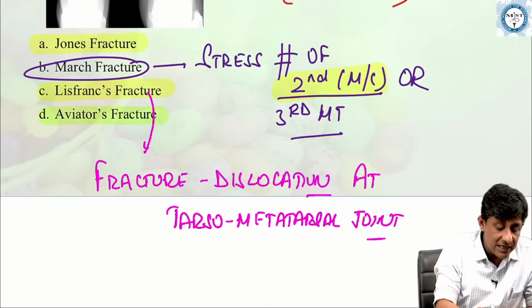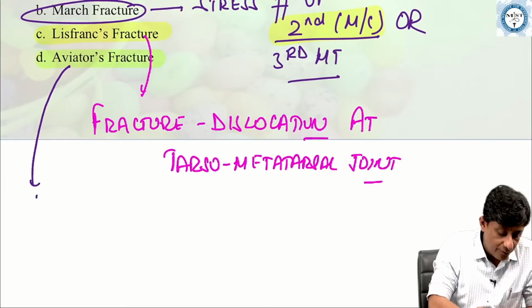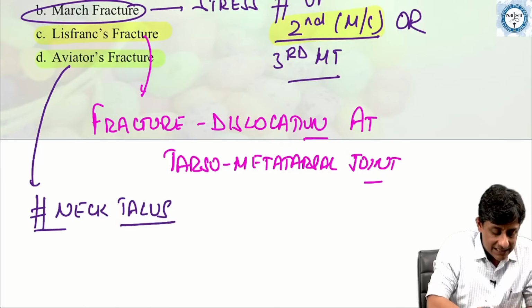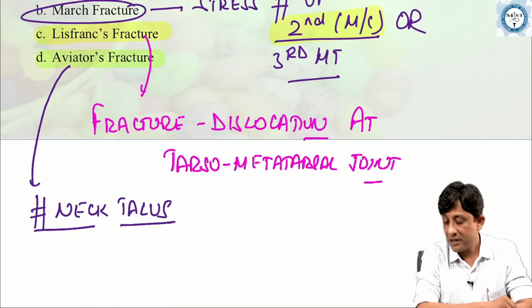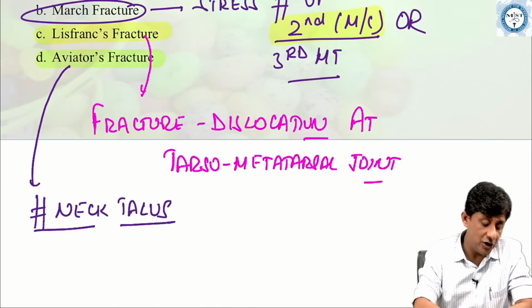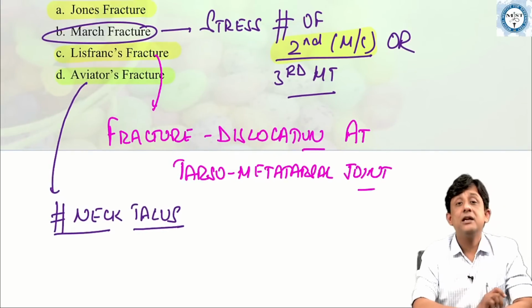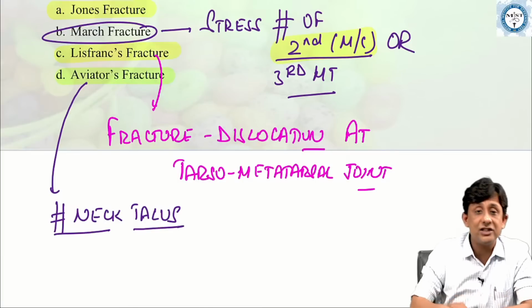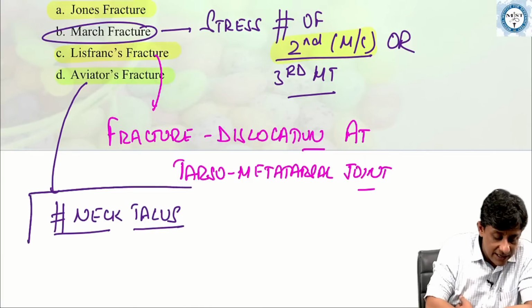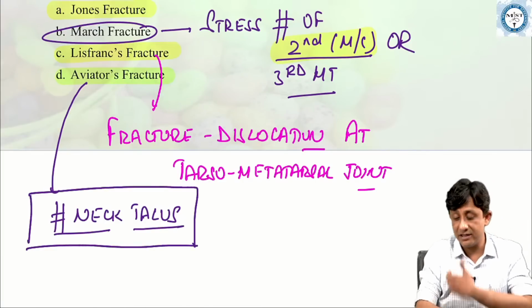And lastly, what is aviator's fracture? Aviator's fracture is a fracture of the neck of the talus, which is very commonly seen in people in the aviation industry. So fracture of the neck of the talus is called an aviator's fracture.